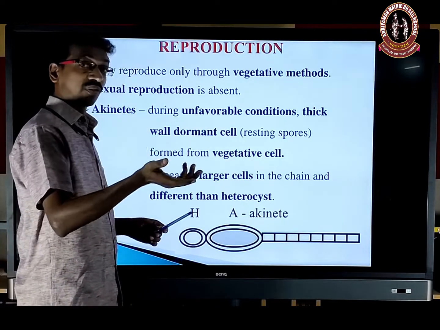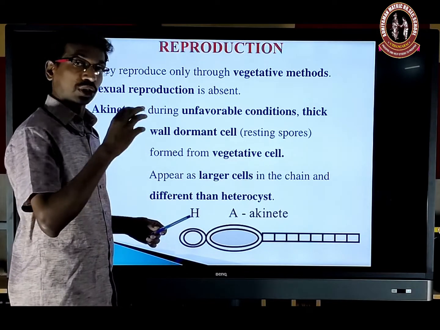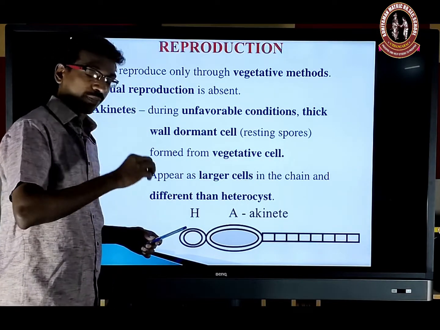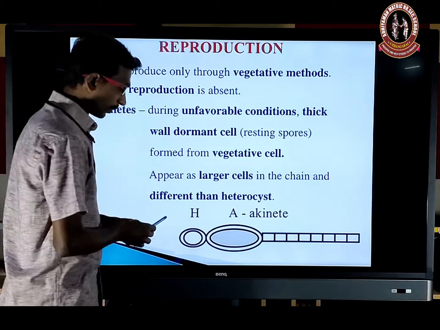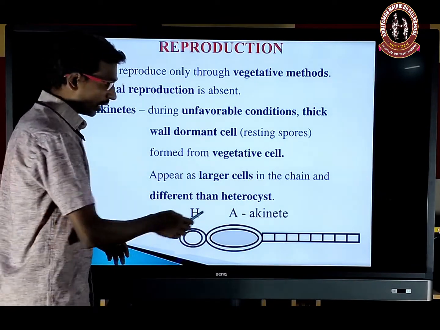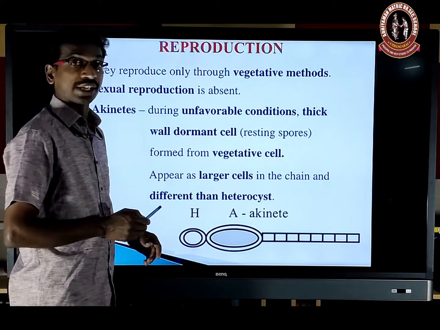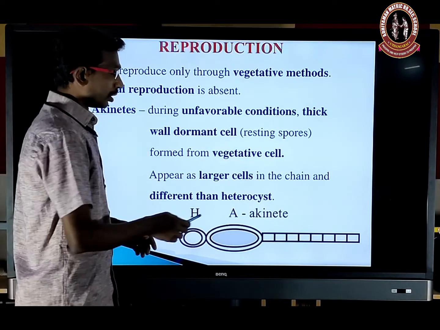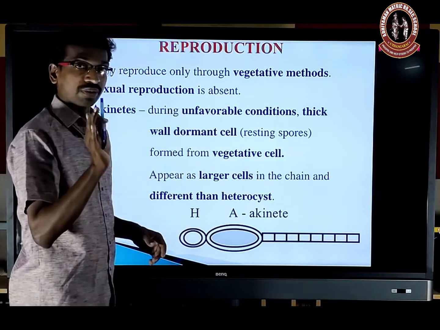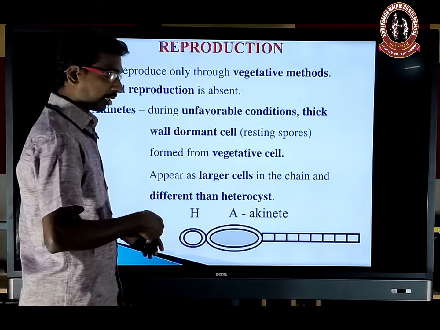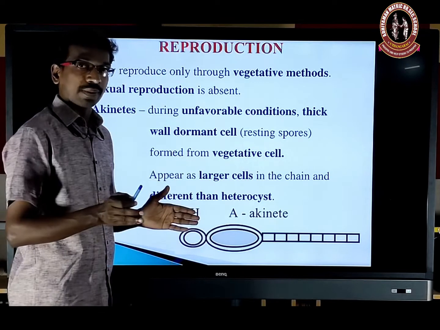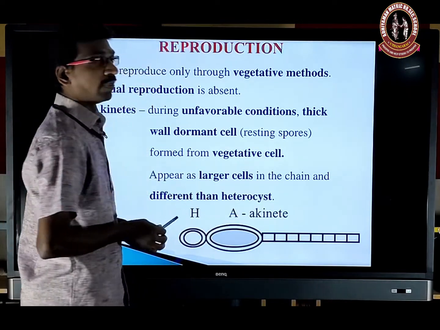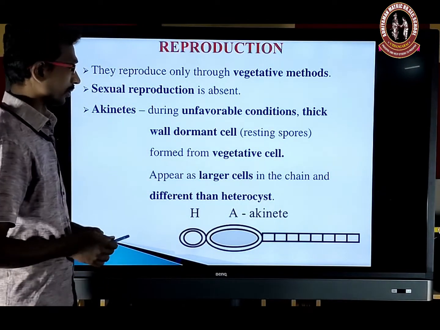Even so, it will be different from the heterocyst. The heterocyst is a large cell, but when compared to the heterocyst, the akinete cells are very small in size. So H indicates the heterocyst, A indicates akinetes or resting spores. It will form during unfavorable conditions. That is very important. When the favorable condition comes back, the thick wall will break up and the new individual will be formed. That is akinetes.